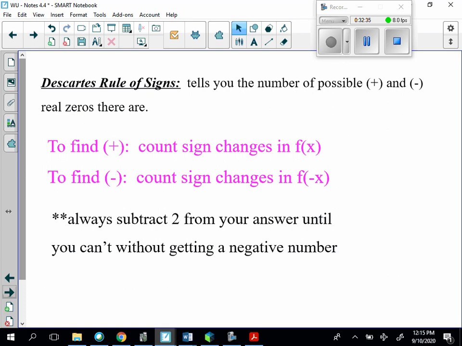Okay, so Descartes' rule of signs tells you the number of possible positive and negative real zeros there are. To find the positive real zeros, count the sign changes in the original function. To find how many negative possible real zeros there are, count the sign changes in the opposite of the original function. In other words, you have to plug in -x. And complex conjugates show up in pairs, so we always have to subtract 2 from our answer until we get to a negative number. We can't have a negative number of zeros, so we need to decrease it by 2 until then.